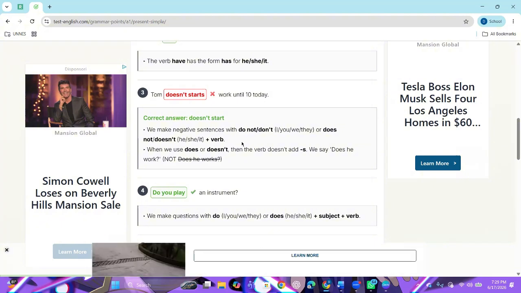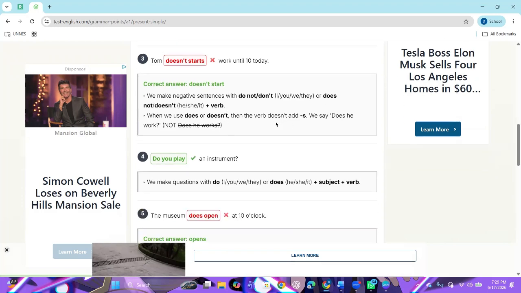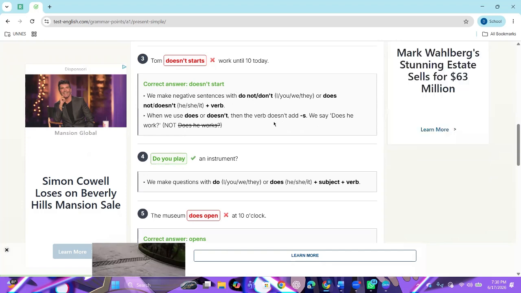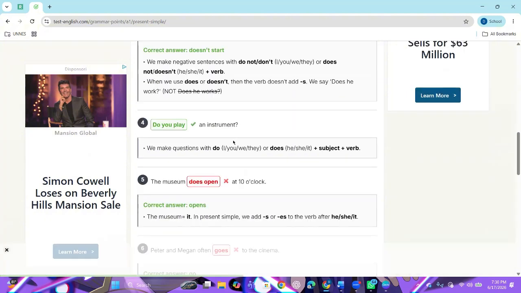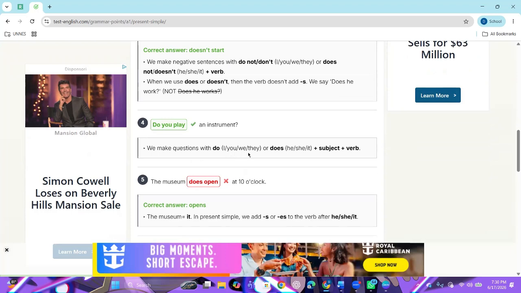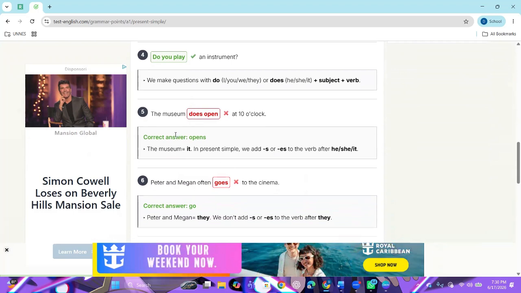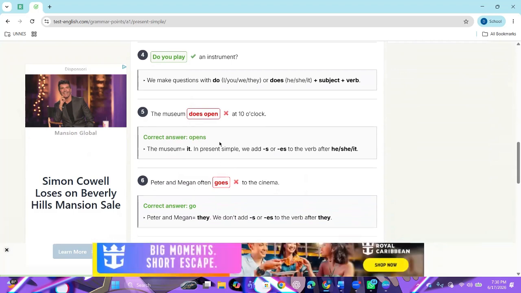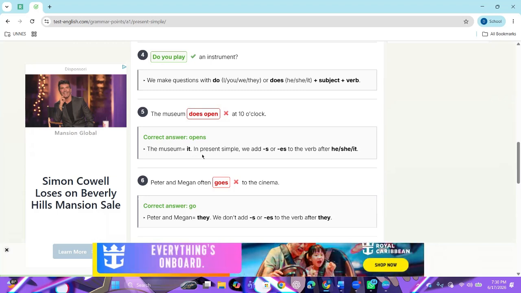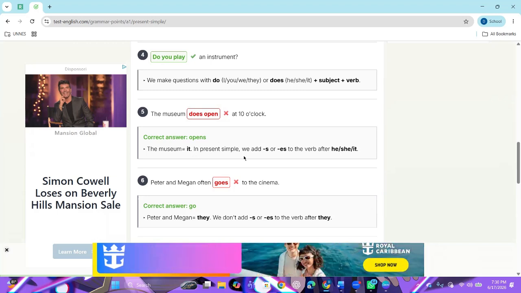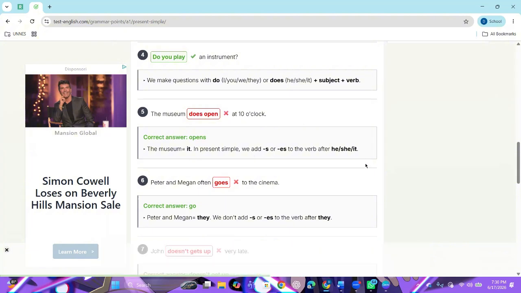Okay, and then for number 3, we cannot add s to the verb, I guess. For number 4, we make a question with do, I, we, they, or does, he, she, it, plus subject. Okay, you are correct. And for number 5, the correct answer is opens because the museum is it and it is simple present. We need to add s or es to a subject that is it.